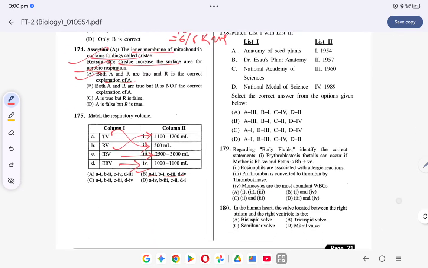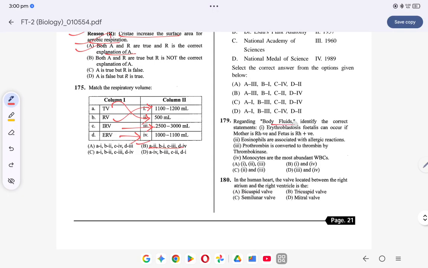Coming to the next question, question number 179, the body fluids, identify the correct statement। Erythroblastosis fetalis can occur if mother is Rh negative and fetus is Rh positive, this is correct, right। Eosinophils are associated with allergic reaction, this is also correct। Prothrombin is converted to thrombin by thrombokinase, this is also correct, ठीक है। तो ऑप्शन क्या हो जाएगा, अच्छा, monocytes are the most abundant WBCs, monocyte most abundant नहीं है, कौन है, neutrophils है, neutrophils are most abundant, right। तो ये वाला गलत है, तो ऑप्शन हो जाएगा 179 के 1, 2 and 3 are correct।